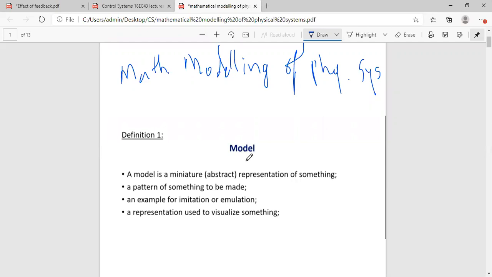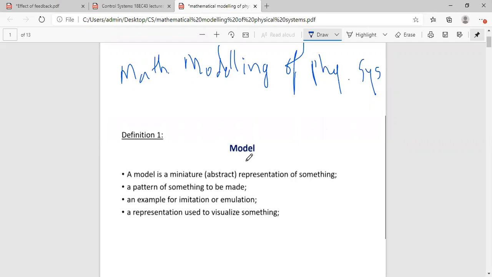So what do you mean by a model? I'm not talking about the entertainment industry model. With respect to your science background, what is a model? A model is a mini thing. Whatever big thing you visualize, the smaller version that you make, model, prototype, whatever you call it, if you can relate to this term. A model is a mini-size version; the small prototype of a bigger available system that you build is called a model.